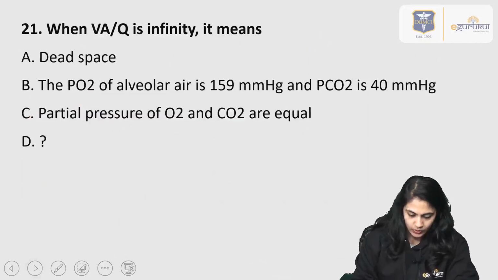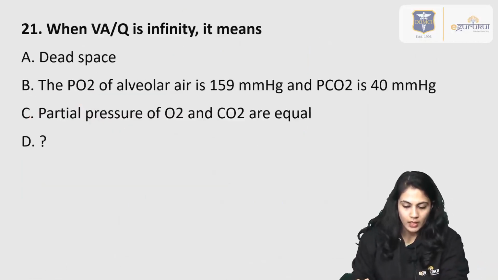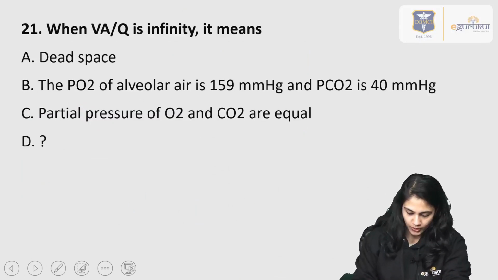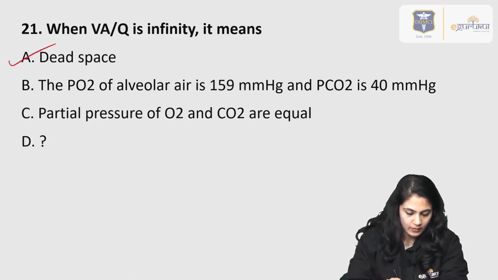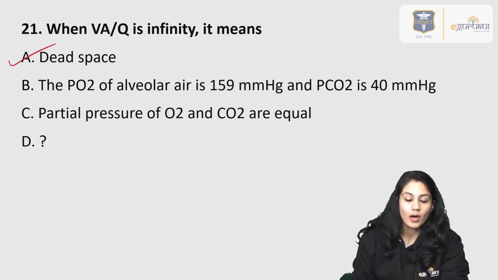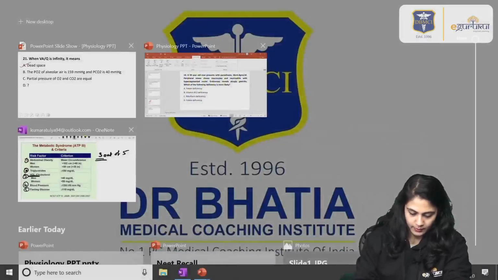Okay, moving to the next question about the VQ ratio. If we have to know about the VQ ratio, infinity means it is the dead space. Now, why is it the dead space? Let's see.